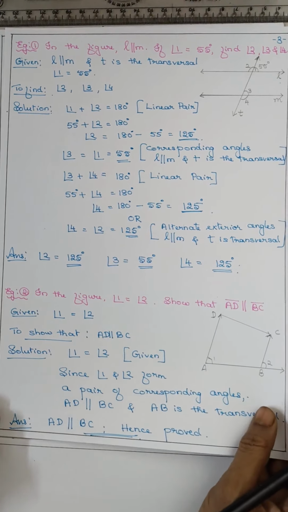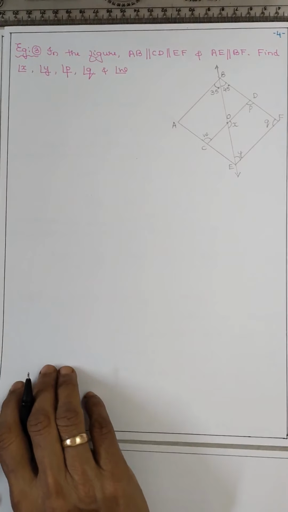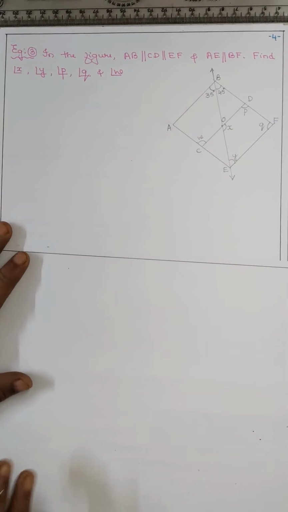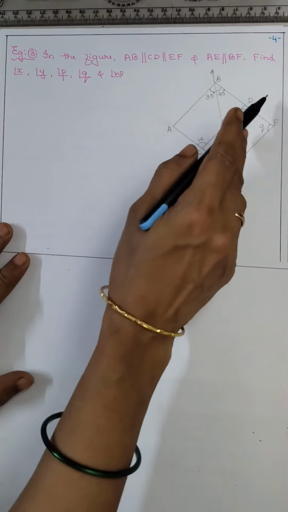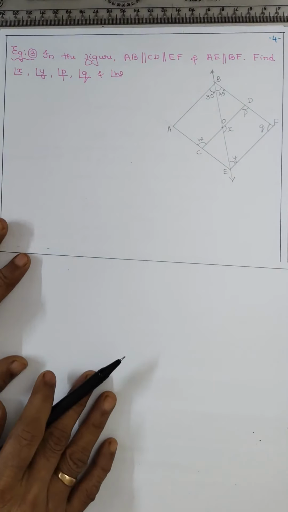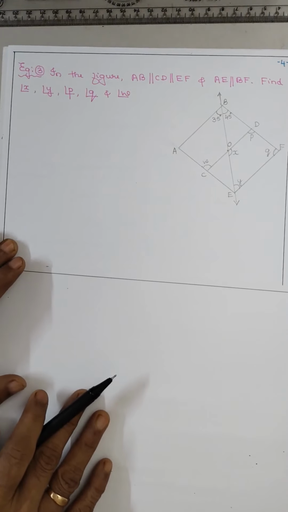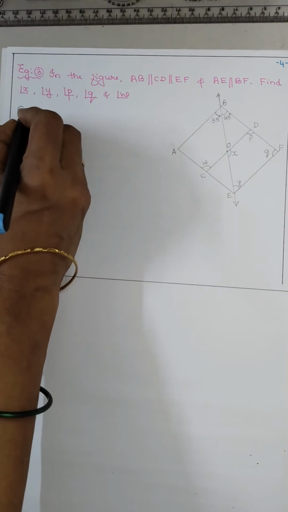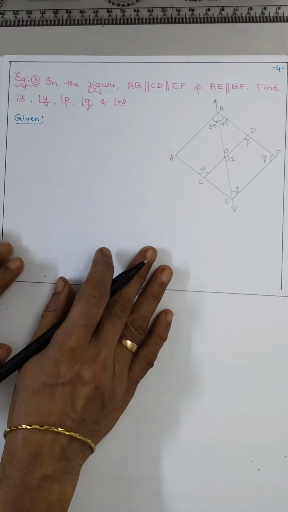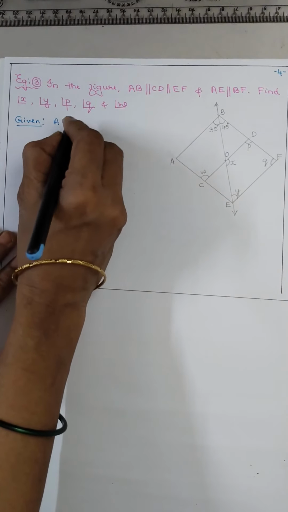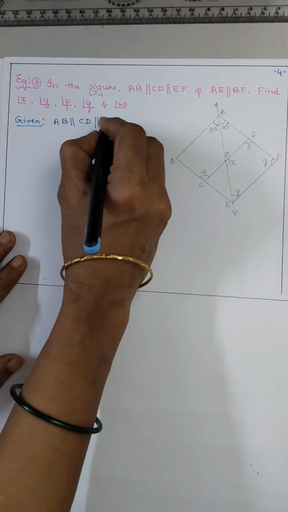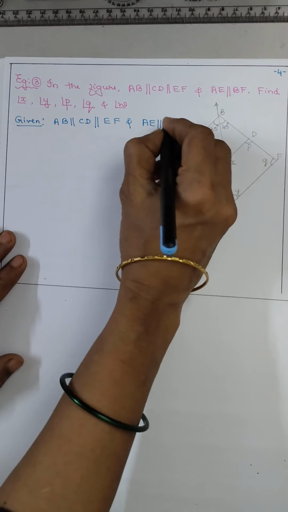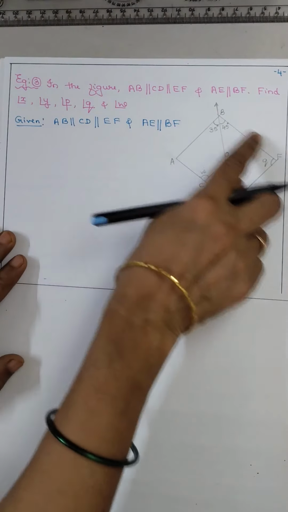Now coming to the third example. In the figure, AB, CD and EF, all the three are parallel to each other and AE is parallel to BF. So first we will write given: AB parallel to CD parallel to EF and AE parallel to BF.